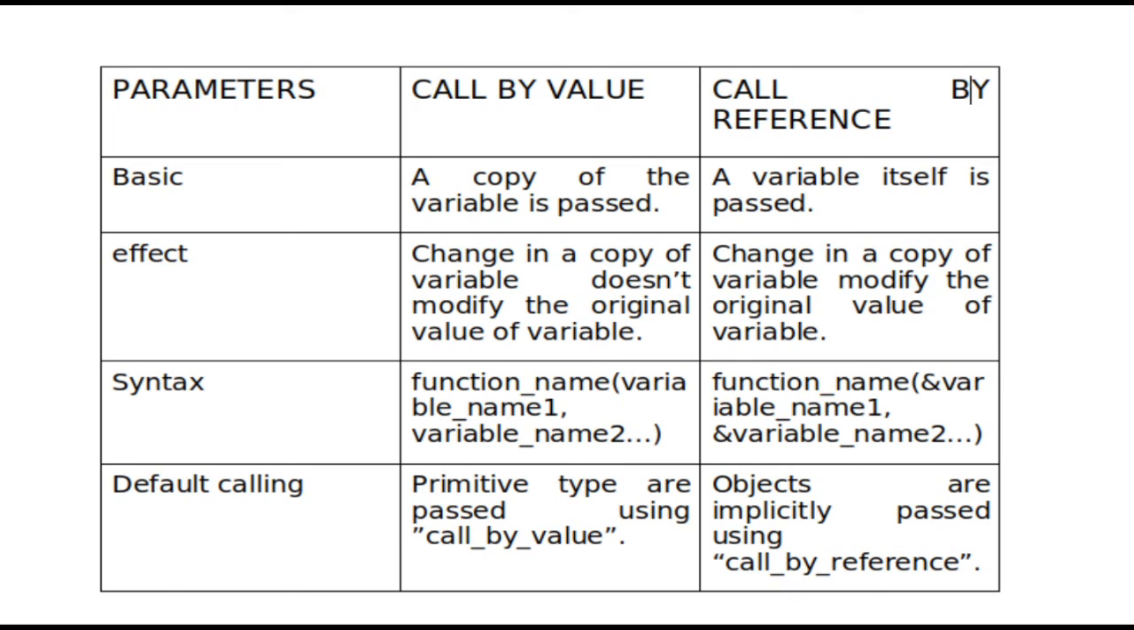So how is it called by default? By default, the primitive types are passed by using call by value. In the case of call by reference, objects are implicitly passed using call by reference. So these are the main differences between call by value and call by reference.